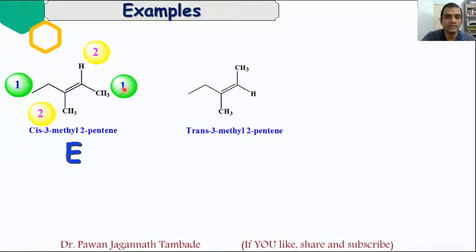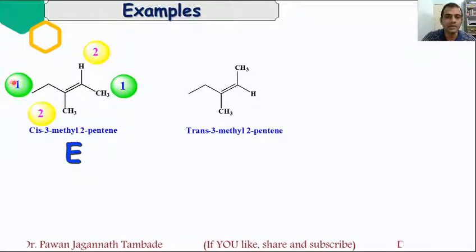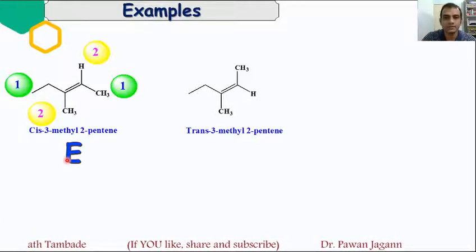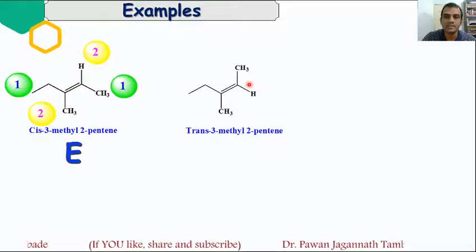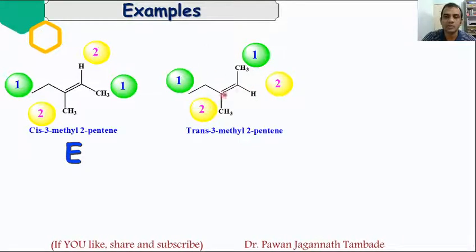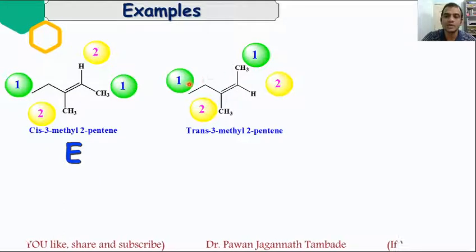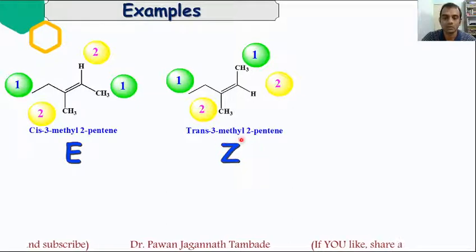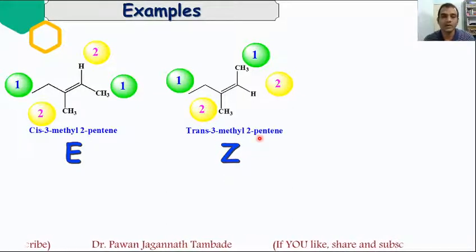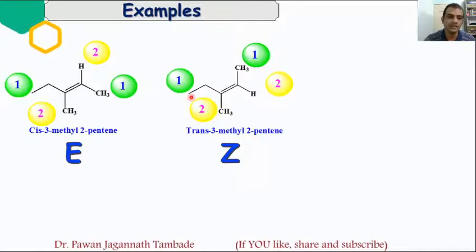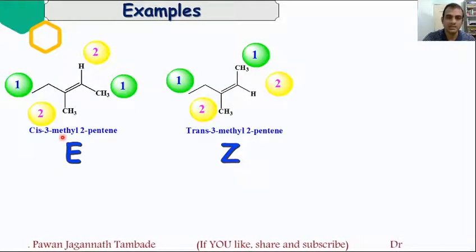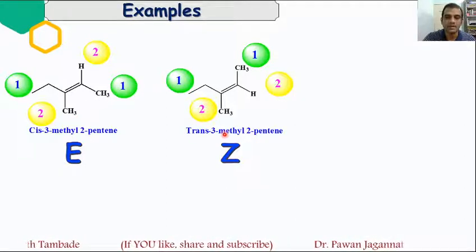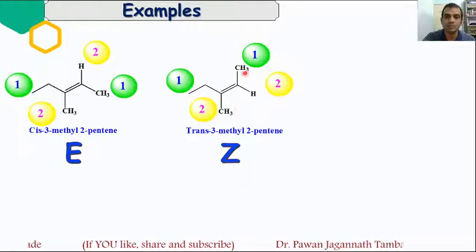If you look at the groups having highest priority, they are opposite to each other, so this molecule has notation E. In the same way, if you look at this structure, then these are the priorities across the carbon-carbon double bond, and groups having higher priority are present on the same side, so the notation is Z. The reason I took this particular example is that this molecule is cis, that is, similar atoms or groups are present on the same side, and this is trans, that is, similar atoms or groups are present on opposite sides.